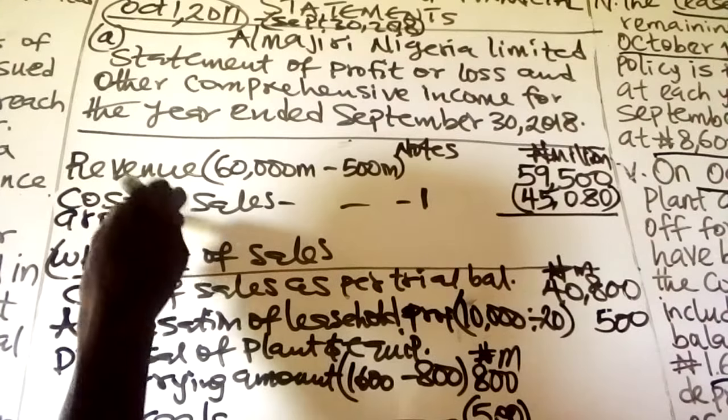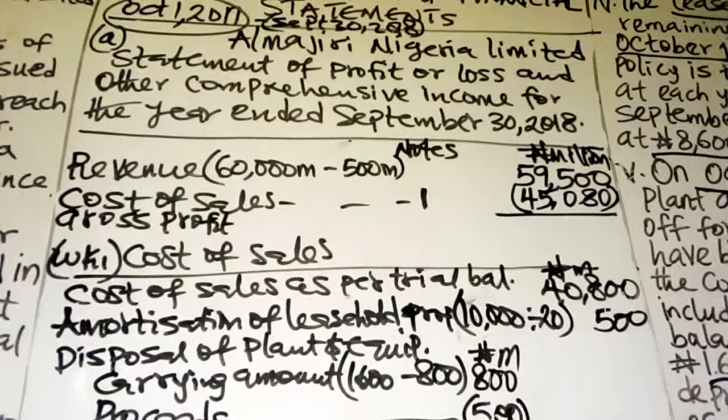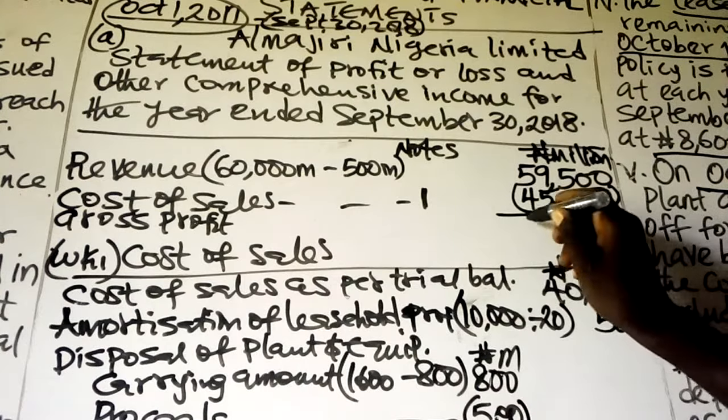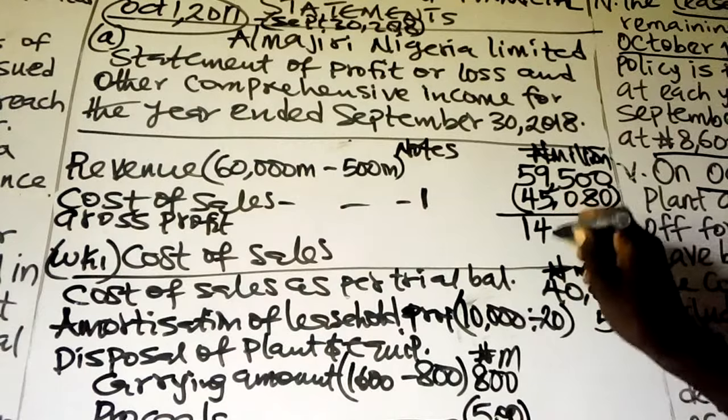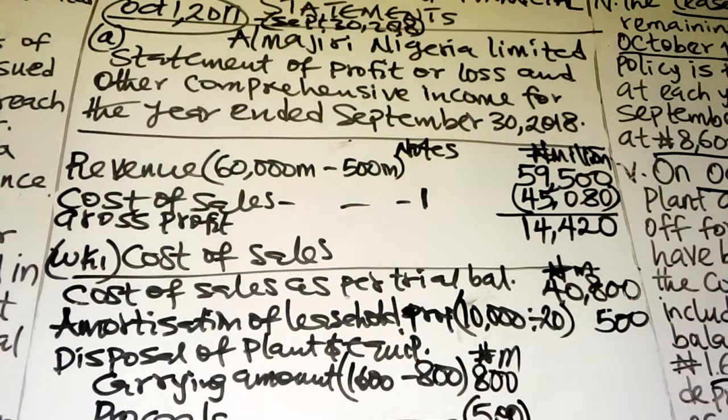Our gross profit is revenue less cost of sales, which is 14,420.